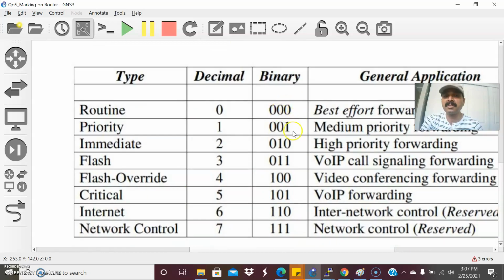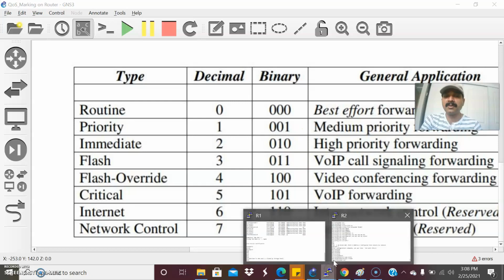The first three bits are called precedence, and after that they redesigned that into DSCP, which we call differentiated services code point. In differentiated services code point, the first six bits we call DSCP marking. Also keep in mind, both the precedence and the DSCP marking are performed at layer 3, at the packet level. So this is a packet level marking I'm going to do.